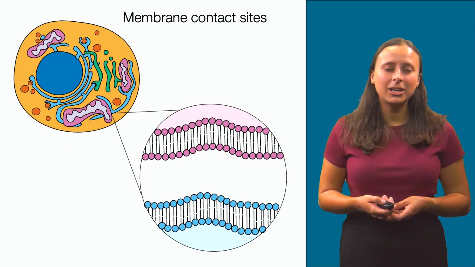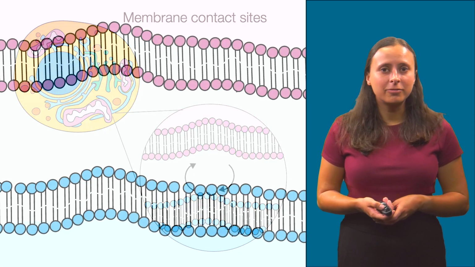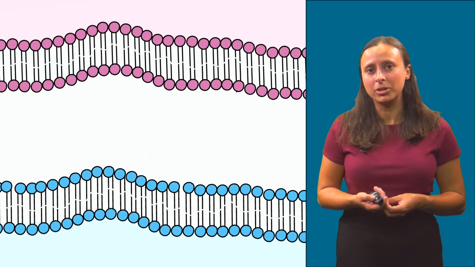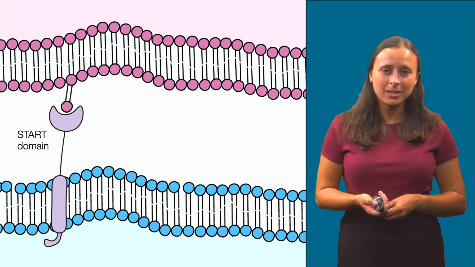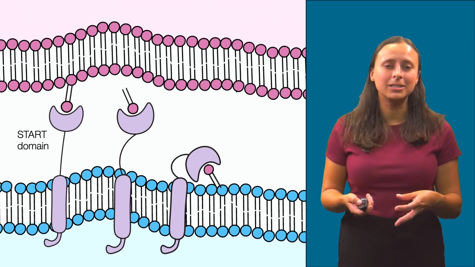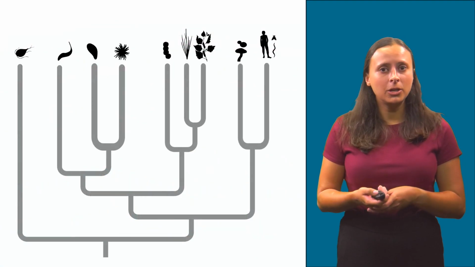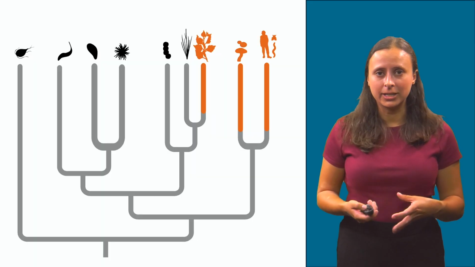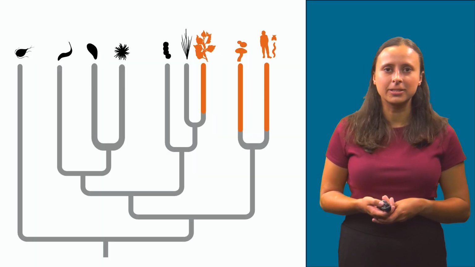In humans, membrane contact sites are very important for lipid transport between organelles. A class of proteins that transports lipids at membrane contact sites is called start domain-containing proteins. Start domains can bind to lipids, extract them from the membrane of one organelle, and deposit them into the membrane of another organelle. In humans, plants, and animals, we know a lot about lipid transport at membrane contact sites, but we know much less about lipid transport in other divergent organisms.